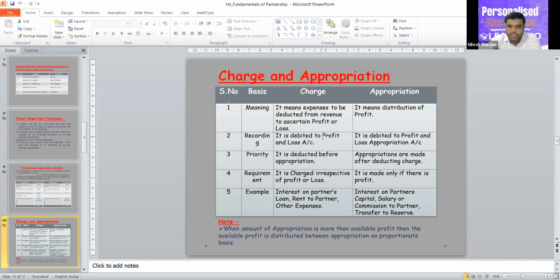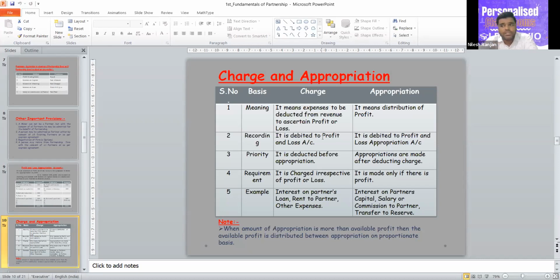But in case of appropriation, it is made only if there is profit. So appropriation cannot be done in the absence of profit. If there is loss or insufficient profit, then we cannot pay the full amount of appropriation. Now, one more question for you. Let's say that we have 10,000 of profit, and we have to pay interest on capital of 15,000.